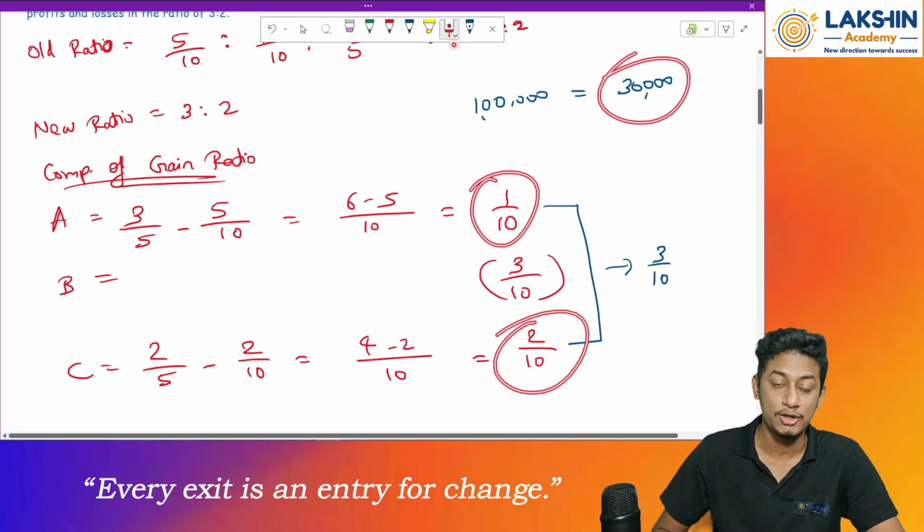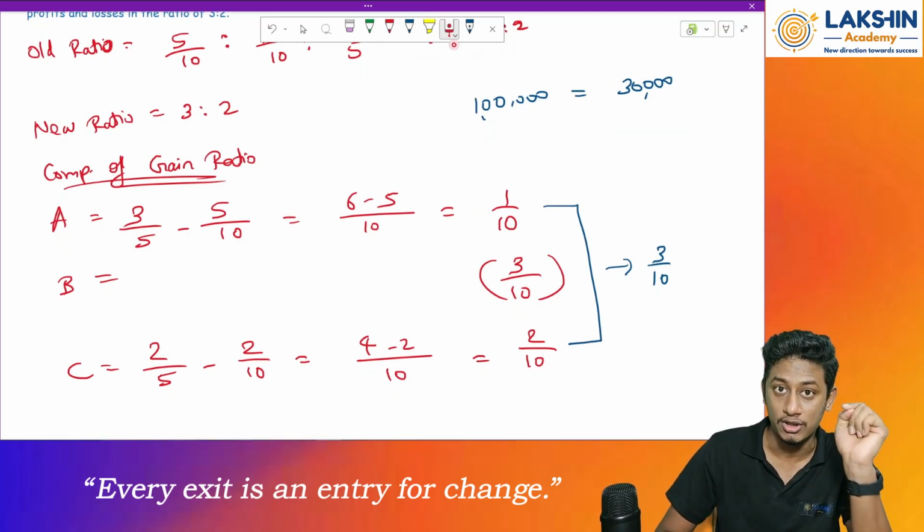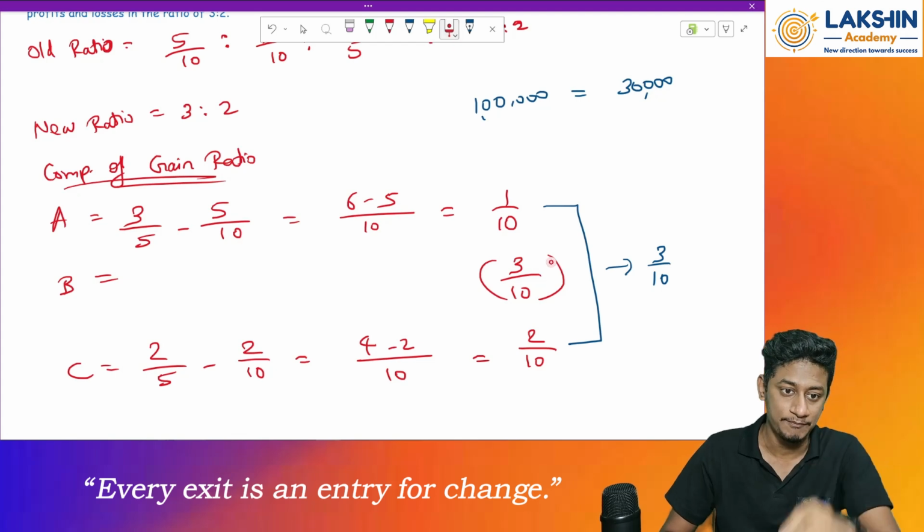That will be computed as so, and this will be divided in what ratio? In 1 by 10 and 2 by 10. So basically 1:2 will be the gain ratio, which will be used for the purpose of the journal entry. Then going ahead.